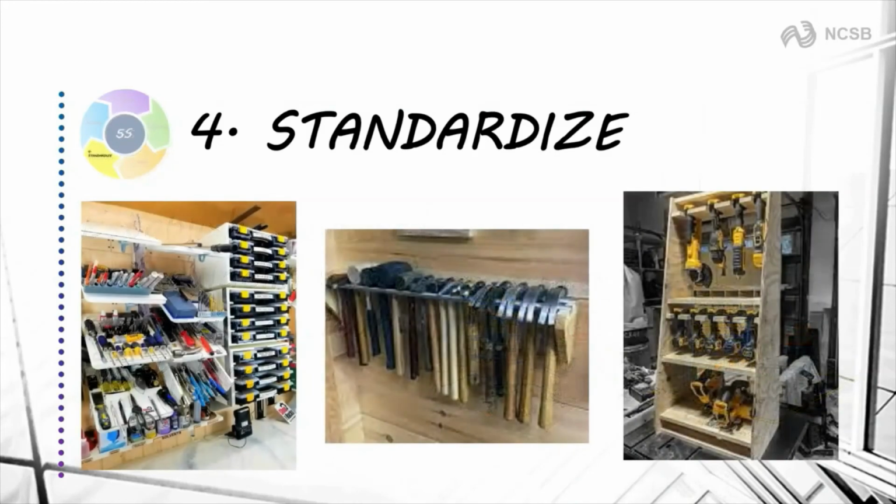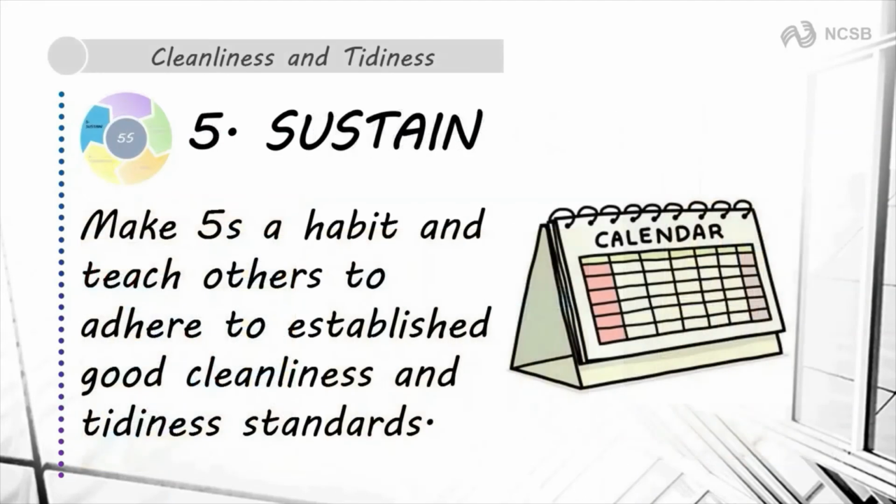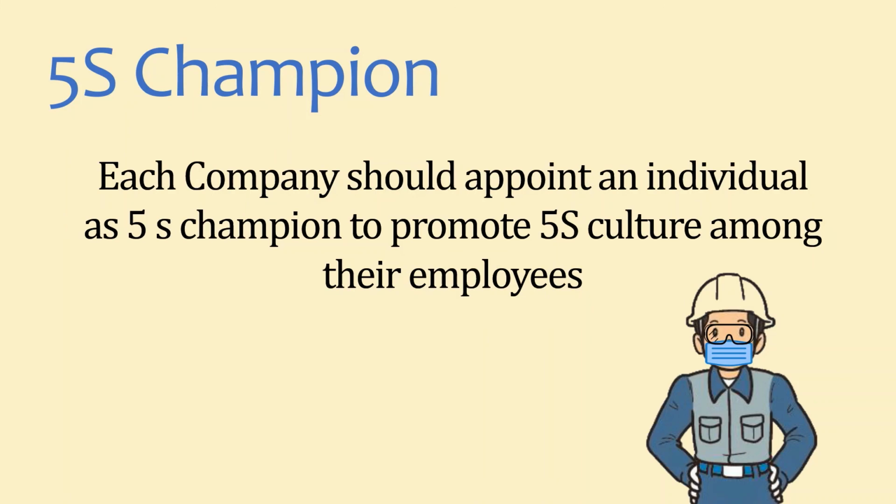These are examples of a standardized workplace. 5. Sustain. Make 5S a habit, and teach others to adhere to establishing good cleaning and tidiness standards. Each company should appoint an individual as 5S champion to promote 5S culture among their employees.